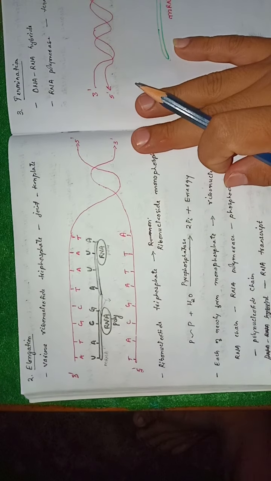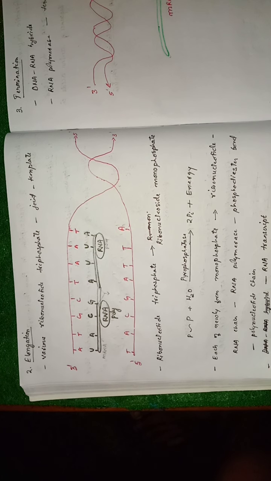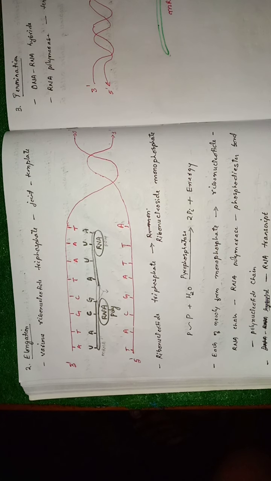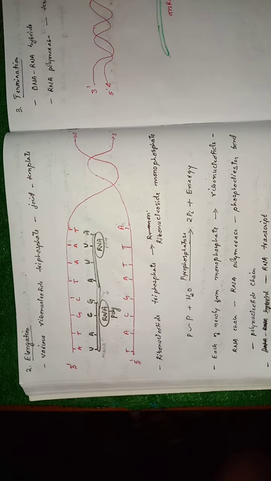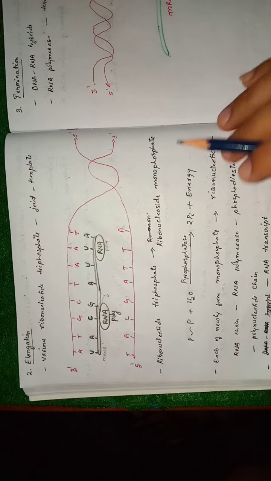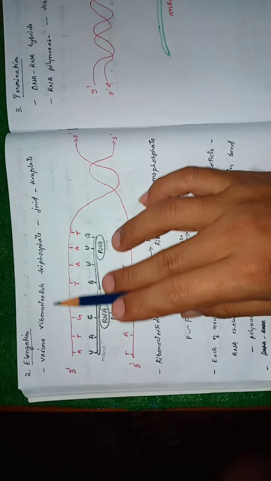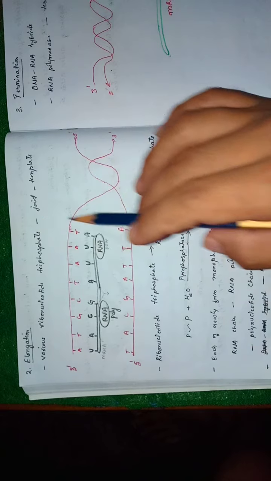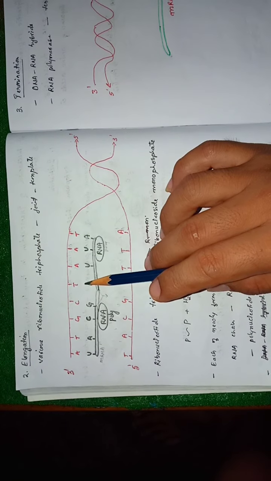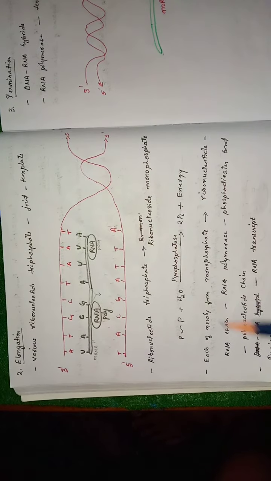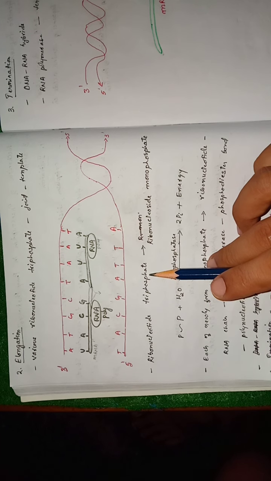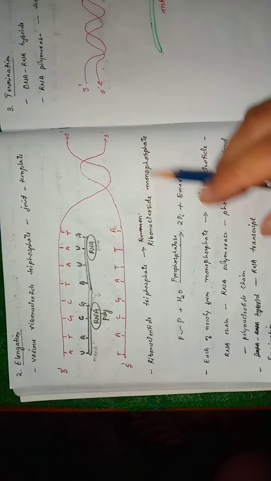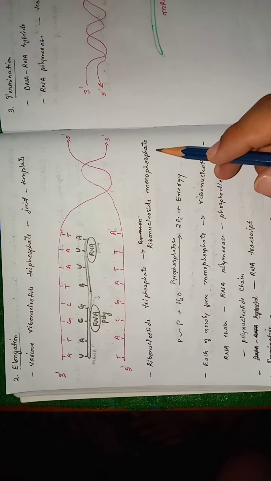Now the second step will be elongation. Once initiation starts, various ribonucleotide triphosphates will come and join to the template strand of the DNA. So this ribonucleotide triphosphate will be converted into ribonucleoside monophosphate.